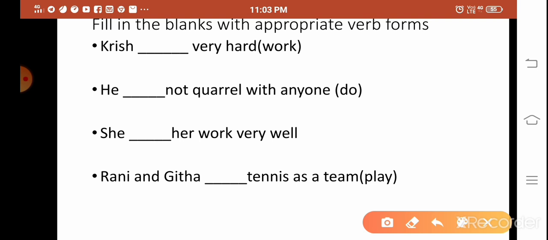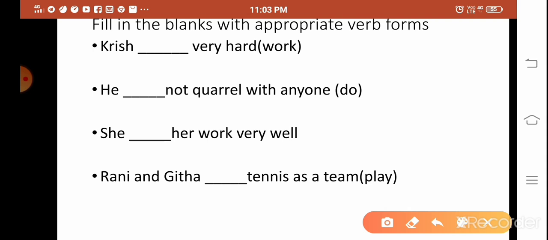He dash not quarrel with anyone. So what should come here? First check this. What is this subject? Is it singular or plural? Which form is this? I think you have answered it in your mind. Now I'm going to answer. This is third person singular, and gender is not needed here. Of course, it is masculine gender. Here it is does. He does not quarrel with anyone.